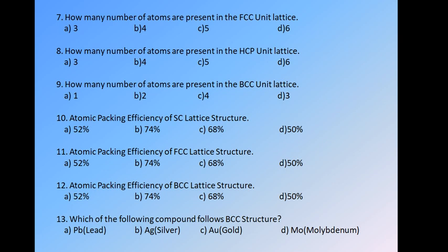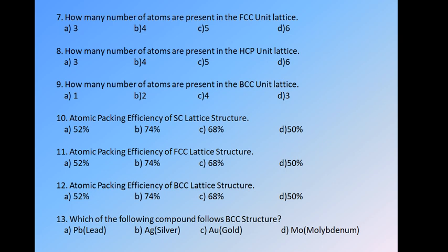How many atoms are present in a body centered cubic unit lattice, that is the BCC structure? As we know, the BCC structure has 8 corner atoms and 1 at the body center. So with the help of the formula we get NAV is 2, 1 from all the corner atoms and 1 at the body center. So we get the answer as 2. Okay. So the next question, number 10.